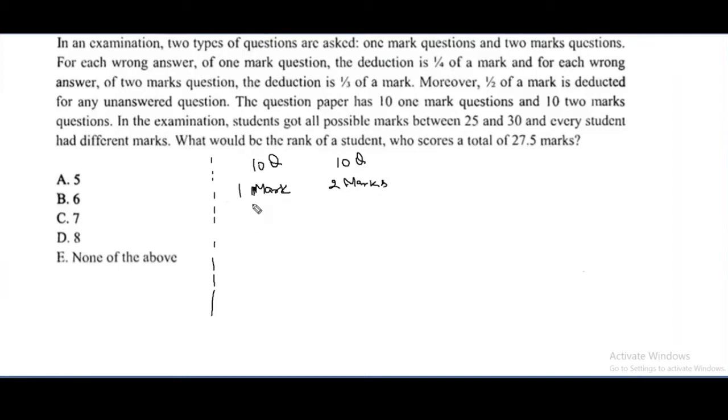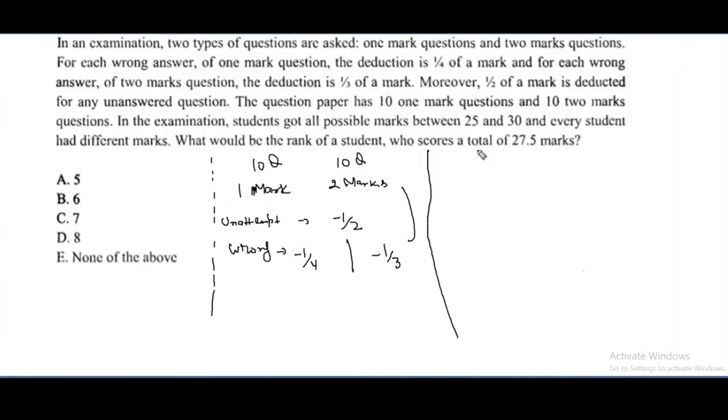If you leave a question unattempted, whether it is a 1 mark or 2 mark question, there is a penalty of -1/2. But if you make it wrong, then in case of a 1 mark question, there is a penalty of -1/4 mark, but in case of a 2 mark question, there is a penalty of -1/3 mark. So now he's asking, a person scores 27.5, what will be his rank?